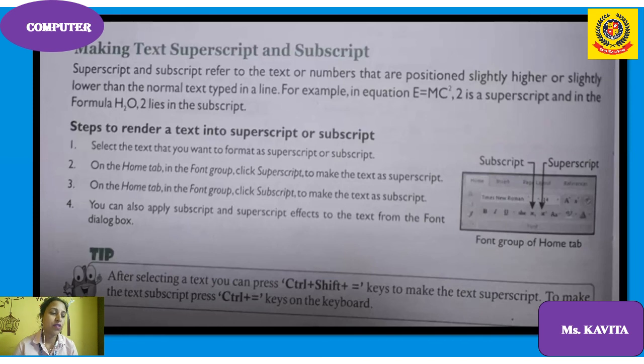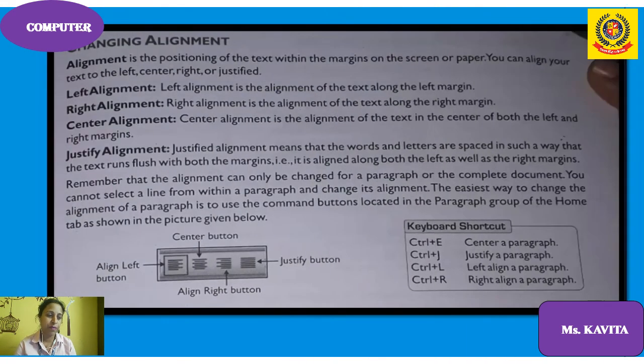The steps to render text into superscript and subscript, everything I will explain to you practically in the next class. How to create superscript, subscript, how to change the alignment. There are a total of 4 types of alignments: left alignment, right alignment, center alignment and justify alignment.